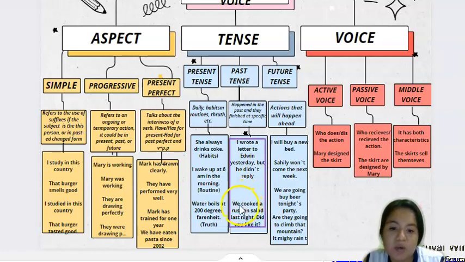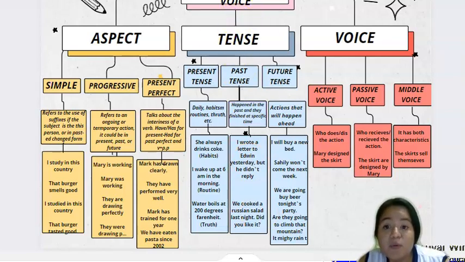Another example is, we cooked a Russian salad last night. Did you like it? Those are indicated at a specific time, which is yesterday, and changing them for all, which is the past tense. It also has irregular verbs. Let's continue with the next example that I read. We cooked a Russian salad last night. Did you like it? We also did it for the interrogative.